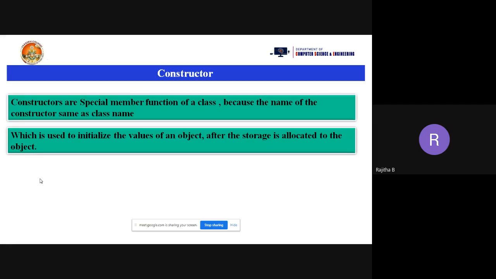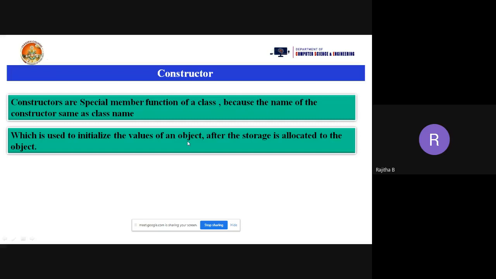But the difference between the class and object is that a class is a logical one. It is only planned. The memory will not be allocated. An object is the physical one, and the memory will be allocated for whatever data members and member functions you are declaring in the class. Okay, so what is the constructor? It is used to initialize the values of an object.